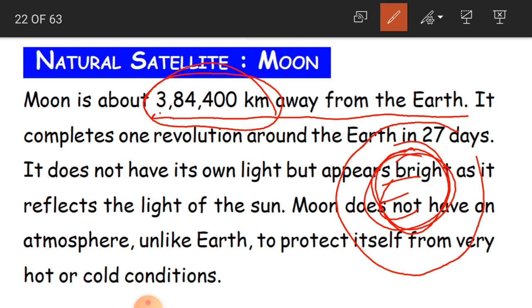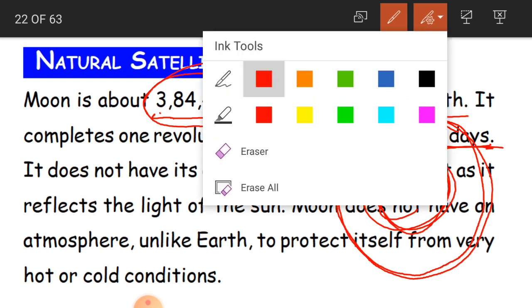To complete this one revolution from the starting point till the finishing point around the Earth, it takes 27 days. Okay children, one revolution of the moon around the Earth finishes in 27 days.